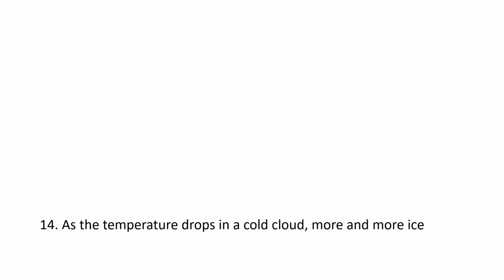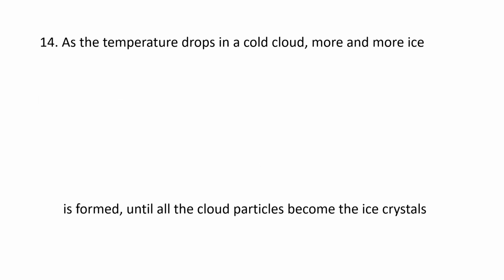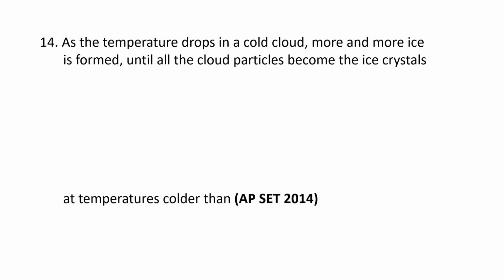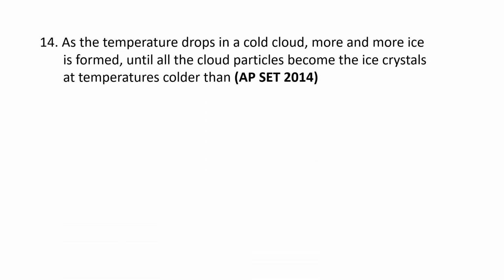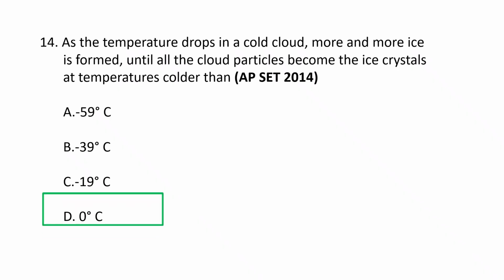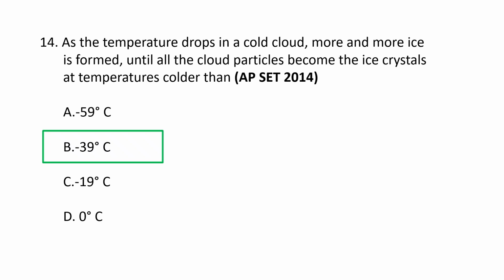Next question. As the temperature drops in a cold cloud, more and more ice is formed until all the cloud particles become ice crystals at temperatures colder than: A. minus 59 degrees centigrade, B. minus 39 degrees centigrade, C. minus 19 degrees centigrade, and D. 0 degrees centigrade. The correct option is minus 39 degrees centigrade.